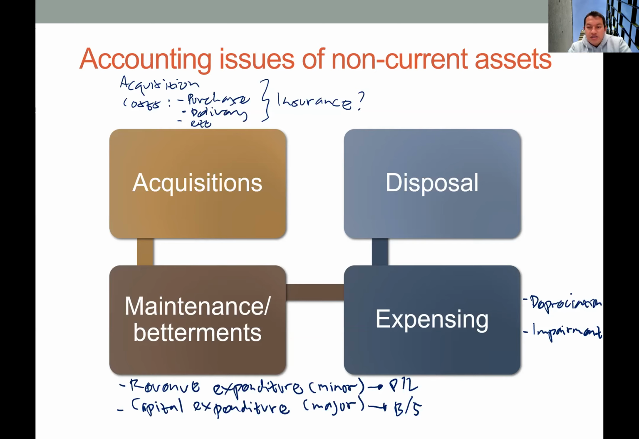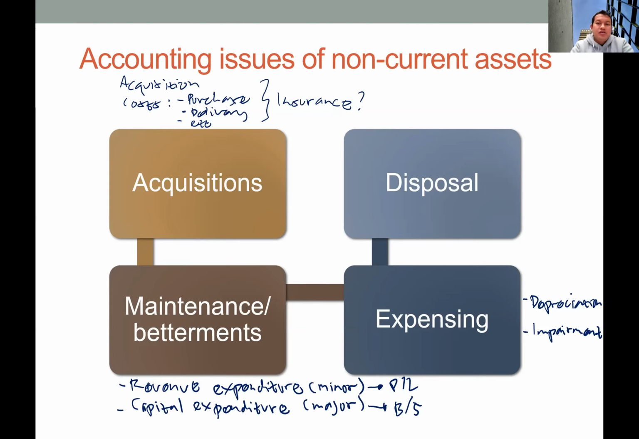Okay, so in the past we also had amortization for intangible assets, but the new accounting standard already removed or revoked that concept. So now we only have impairment for intangible assets. Okay, and lastly we have a disposal.